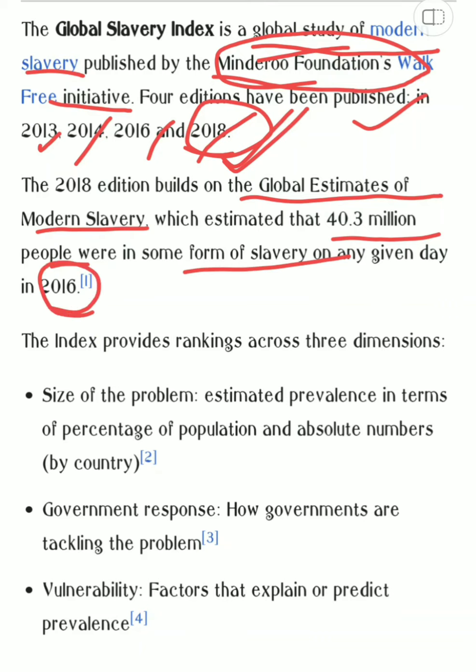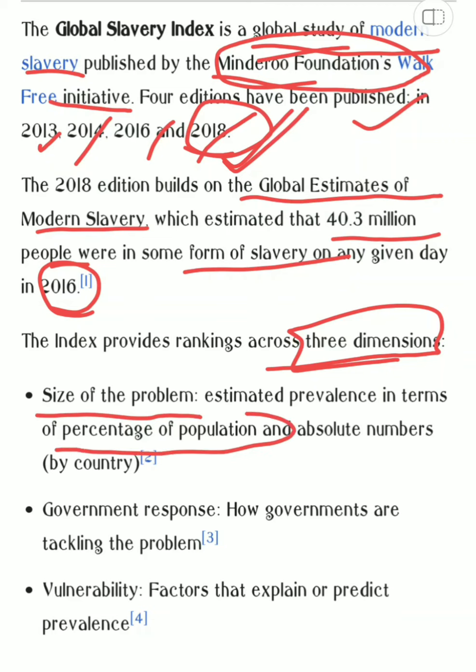Then, the index provides ranking across 3 dimensions. So, what are these 3 dimensions? First, size of the problem, that is the estimated prevalence in terms of percentage of the population in any country. Then government response: how is the government responding to the problem and tackling it? And then we have vulnerability, that is factors that explain or predict prevalence. So let's look into what the Global Slavery Index is all about.